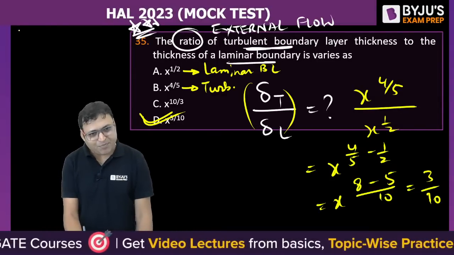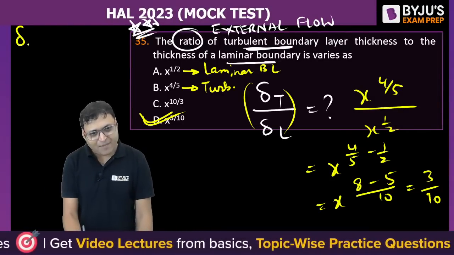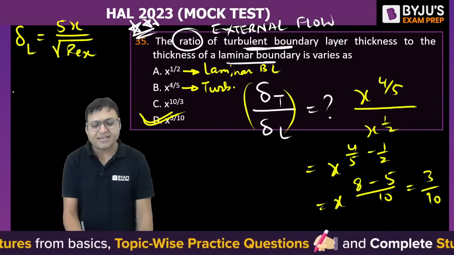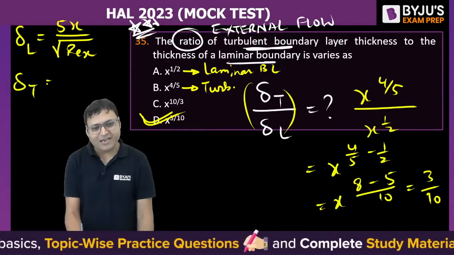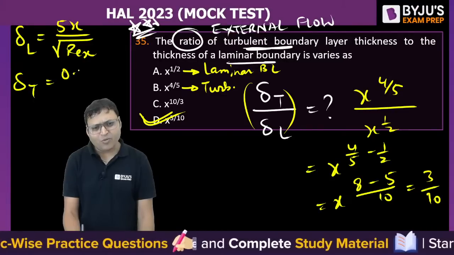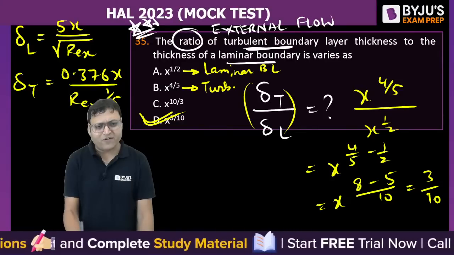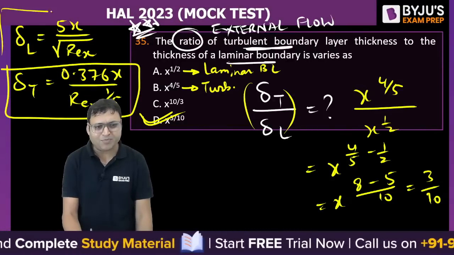What is the exact expression? Delta x for laminar is given by 5x upon under root of Rex, isn't it? And delta for turbulent is given by 0.376x upon Rex to the power 1 by 5. I hope you know these expressions.